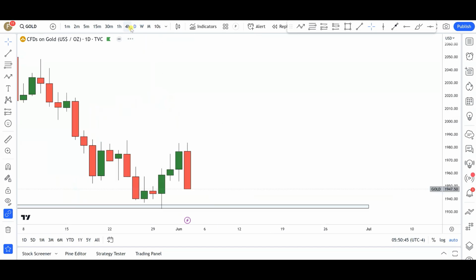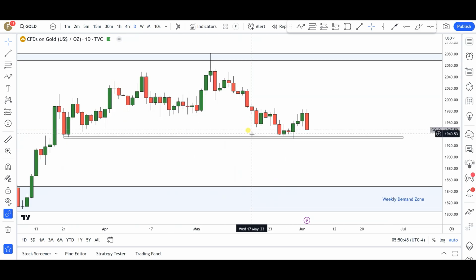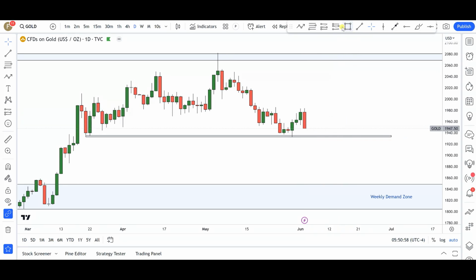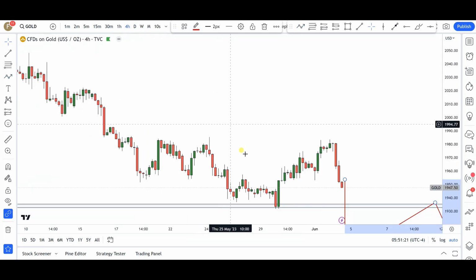If I take this out of the way, just so that everything will be clean, and go back into the daily time frame again, bearish structure is still maintained, and right now we have a level of structure to keep an eye on in this particular chart. It is important to see this level give way first, and if this level of structure gives way to the downside, we'll have supply zones that form in the smaller time frames. From there I will expect the bears to start coming into these markets for further continuations to the downside till we get into this weekly demand zone area, from where the markets will need to make a decision.